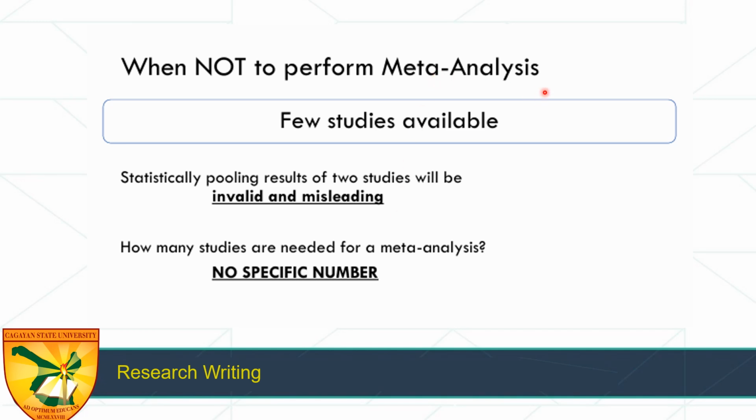That's not meta-analysis. If you've seen the table a while back, you have several studies there and they have several p-values that we can compare and contrast, and then we can summarize. So how many studies are needed for a meta-analysis? There's no specific number, but it is very sure that you cannot pool or have a summary for two studies only.